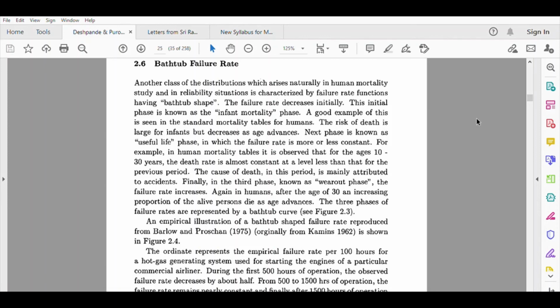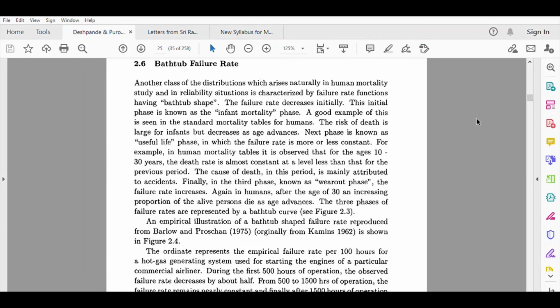Or it can be exactly opposite, meaning it will decrease up to a certain point, then once stability has been achieved, it will remain constant over a long period of time, and after that because of the extra wear and tear, the failure rate could again be increasing. So the second situation which I have mentioned here looks more practical, and it is observed quite frequently while dealing with human life data or human mortality data.